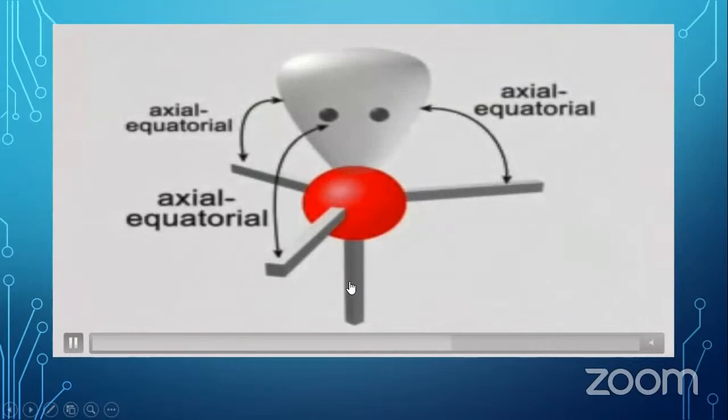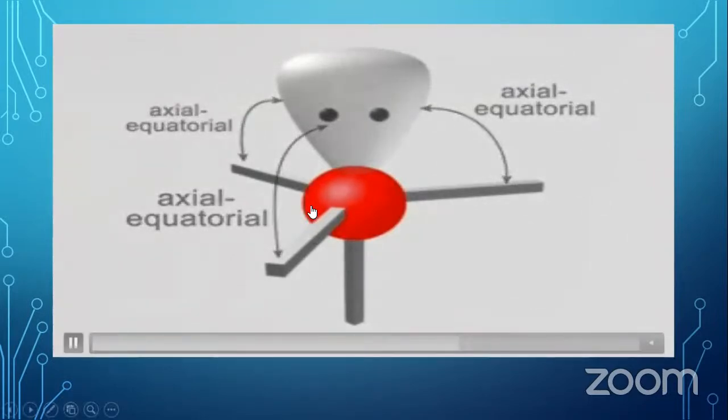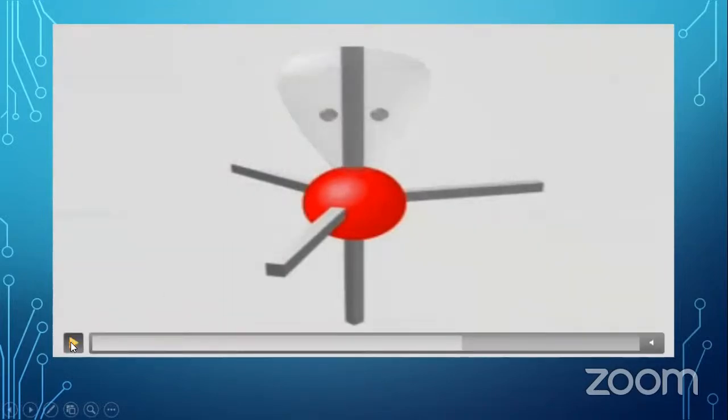Then the next arrangement derived from trigonal bipyramidal is the seesaw. Actually, when you set the lone pair in the plane, there will be a large amount of repulsion force, with 3 repulsion forces acting there. But that is impossible, because you can reduce the repulsion given by the lone pair when you arrange it this way.